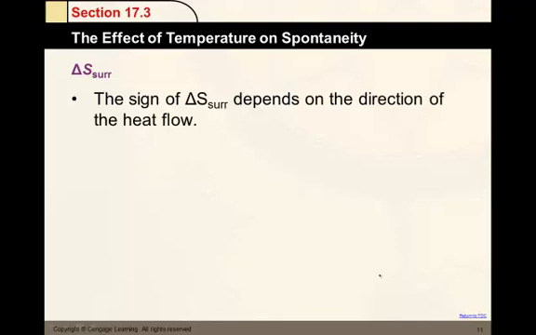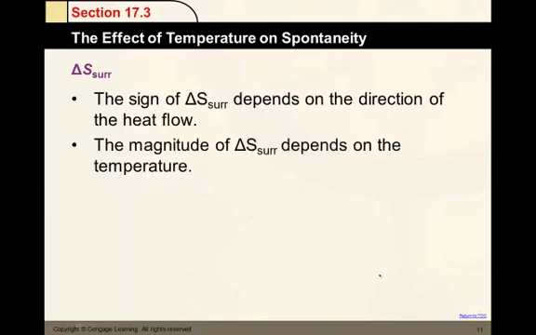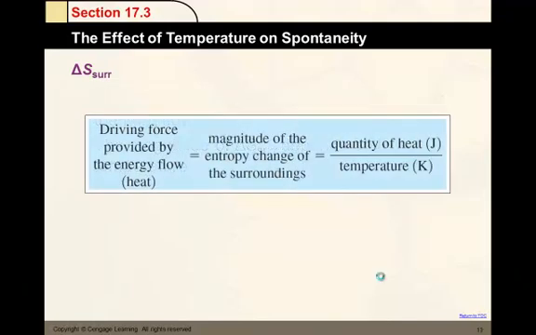Let's talk about delta S. The sign of delta S surroundings depends on the direction of heat flow. And the size of it, of course, depends on the temperature. Usually we're interested in the value of delta S. In the back of textbooks or in your reference books, you can find values of delta S for all kinds of different substances, including elements. How do they calculate that? Well, delta S is the quantity of heat divided by the temperature, joules per Kelvin.